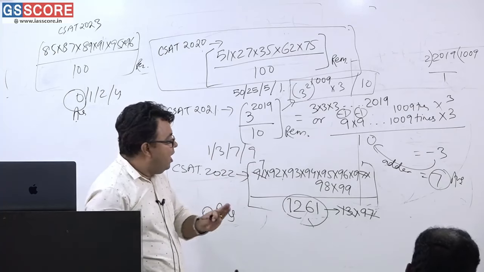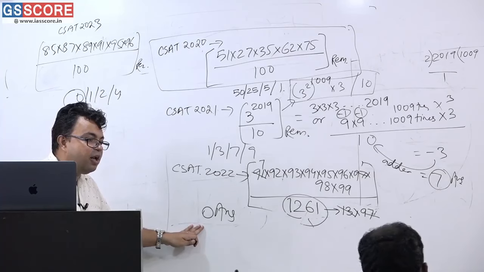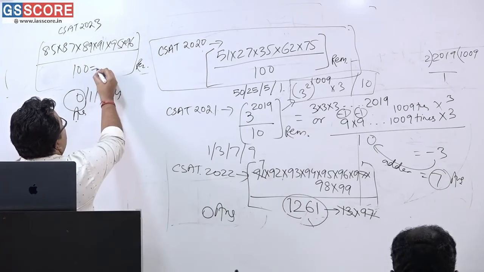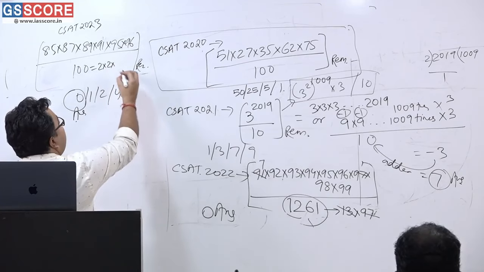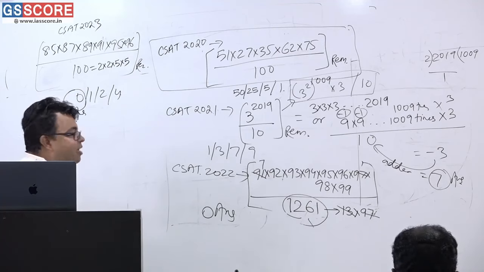Am I correct or not? If it is divided completely, the answer will be 0, the remainder. 0 will be the remainder. Have you understood now? Now here the answer is 0, because it can be written as what? 2 into 2 into what? 4, right? Into 5 into 5. Am I correct?